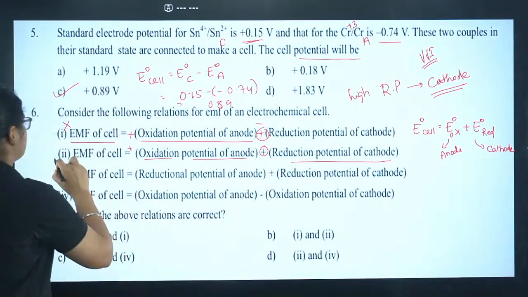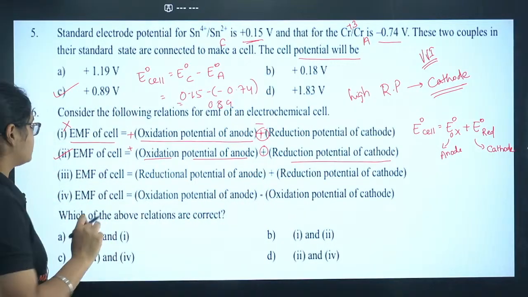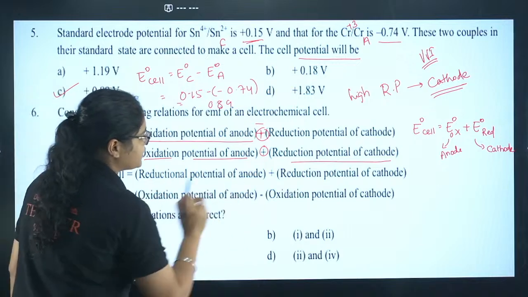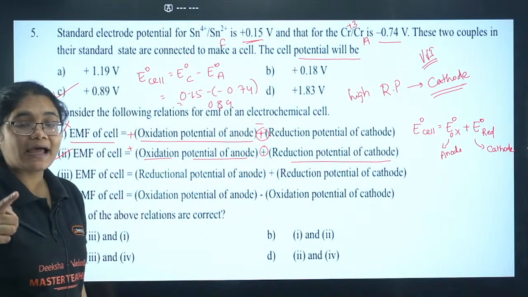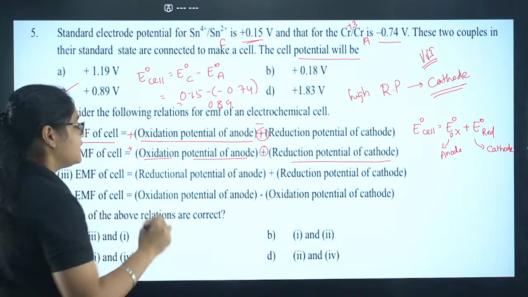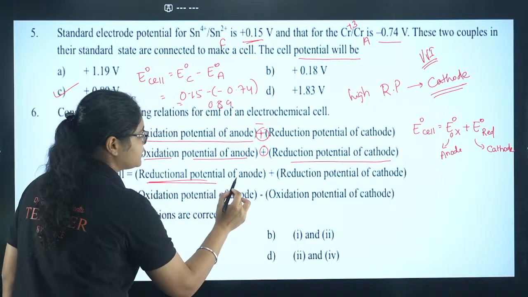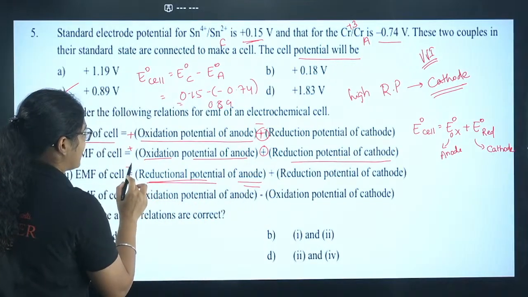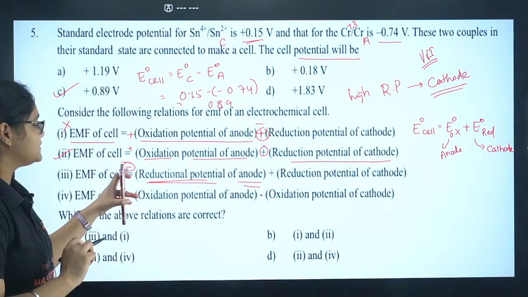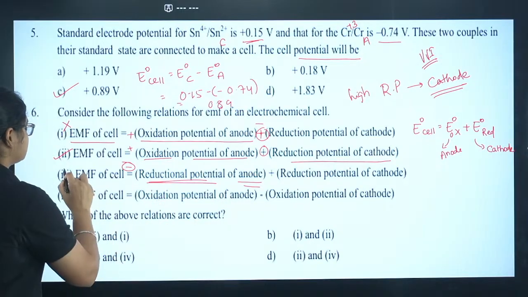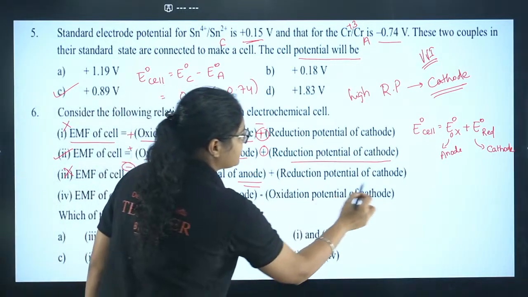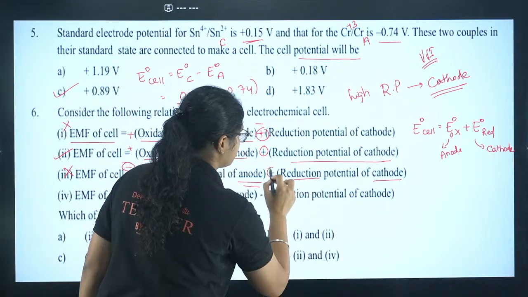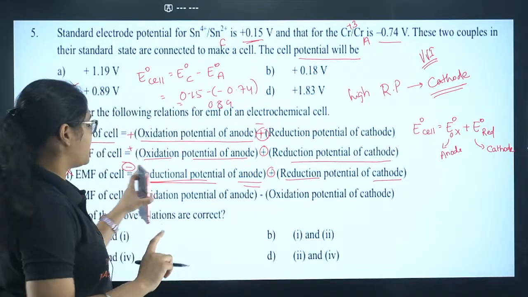So yes, this equation is correct. Now let's talk about the third one, reduction potential of anode. See, at anode what happens? Oxidation takes place. But if you are talking about the reduction potential of anode, then the sign has to be negative here. But the sign is given positive, so that is why this is also incorrect. Here, cathode undergoes reduction, so the positive sign is correct. But this part is wrong.